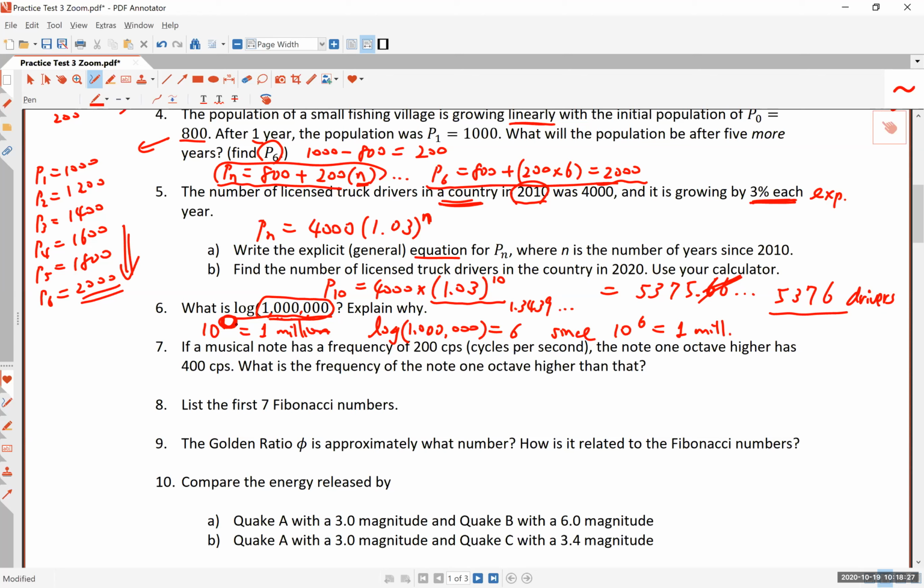Okay, remember, the value of the log is the exponent. The value of the logarithm is the exponent to the base number 10. All right, so hopefully, this is basically what you had in chapter 6, and hopefully you have mastered chapter 6. Let's go to the next part of the video to start number 7.